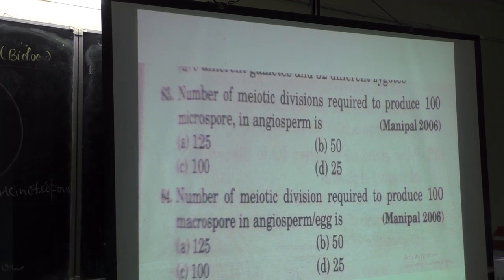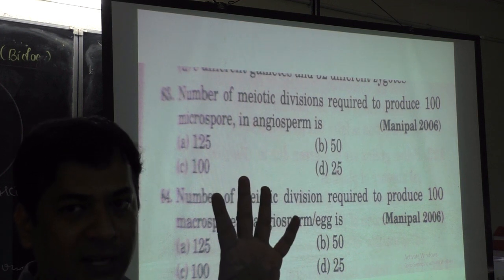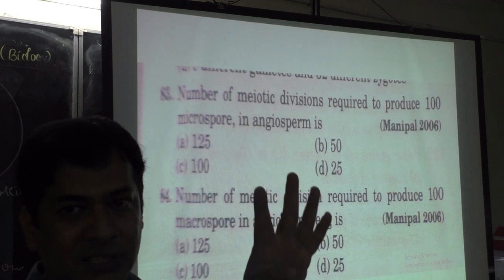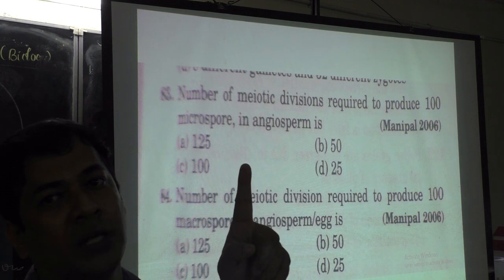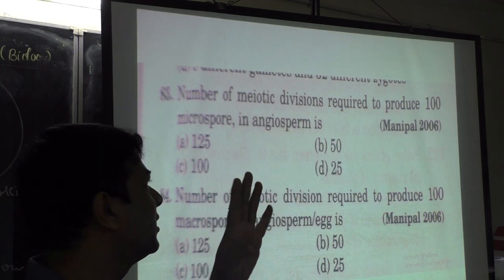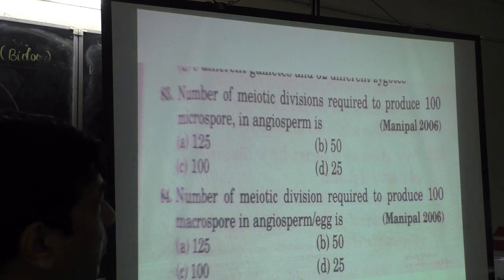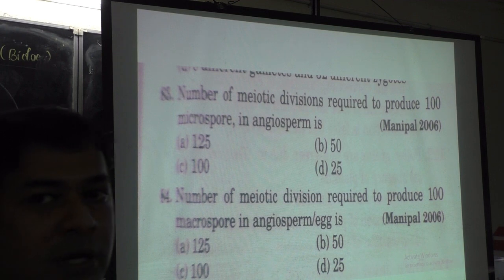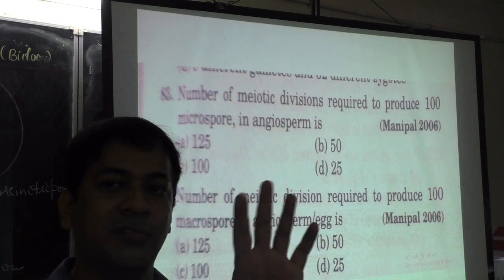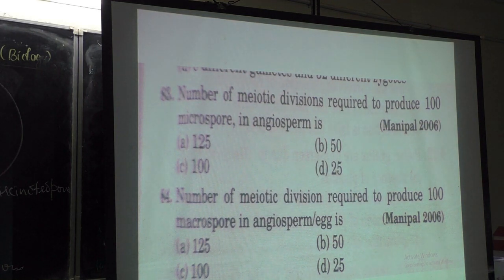It is 25, isn't it? Because one microspore mother cell produces 4 pollen grains in one division. So to produce 100 microspores, 25 into 4 is 100. So it should be option D, that is 25.